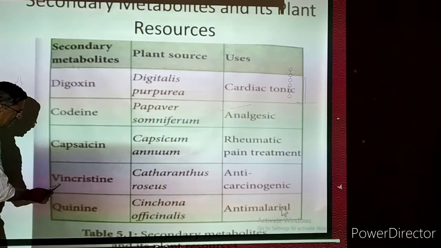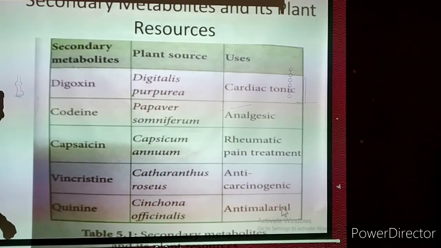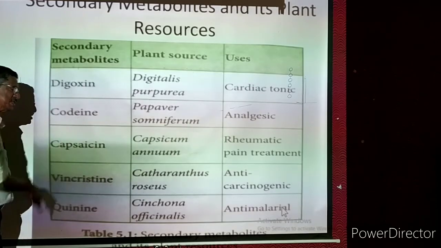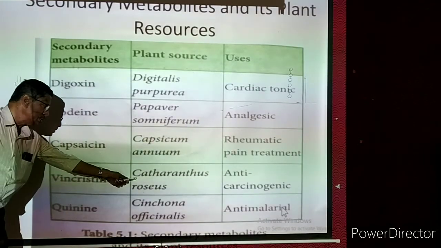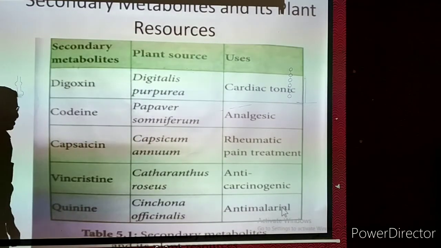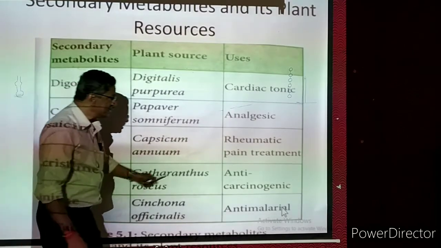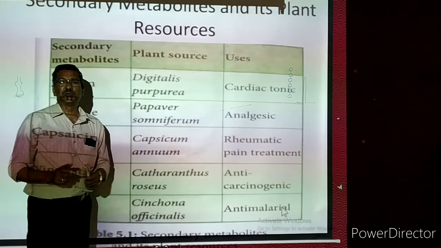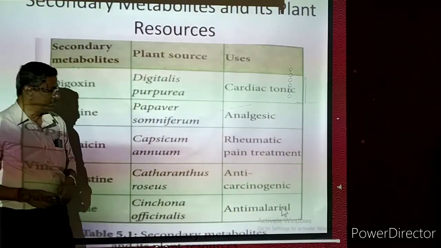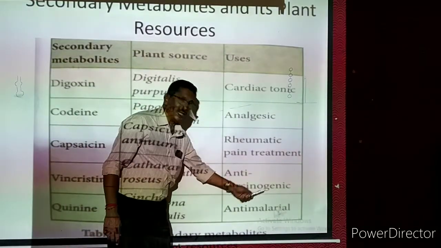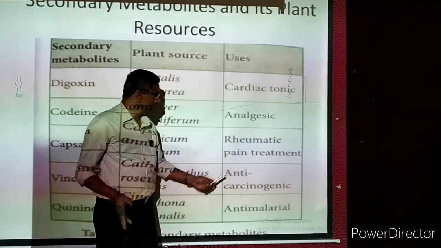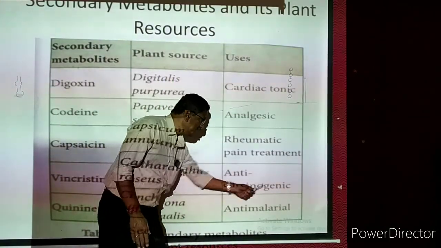Then another one is vincristine. Name of the chemical is vincristine. It is obtained from Catharanthus roseus. Just in the previous slide we studied Catharanthus roseus. From that we are extracting this secondary metabolite. It is anti-carcinogenic. At that time itself I told you it is useful for curing cancer. Now you see, carcinogenic means cancer causing. Anti means against. So it is preventing the causing of cancer.